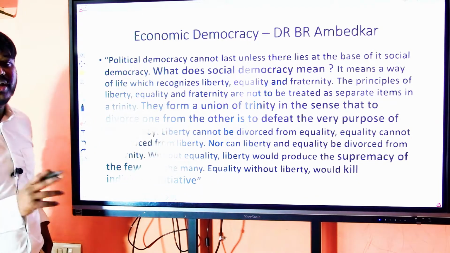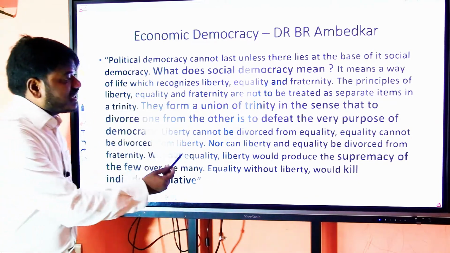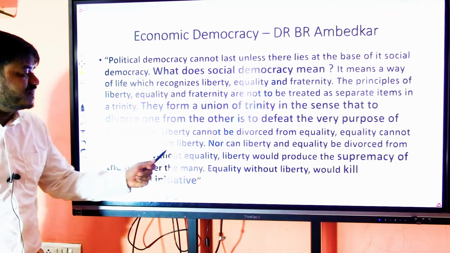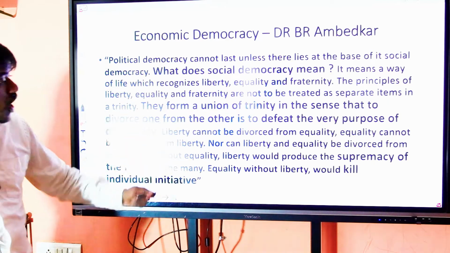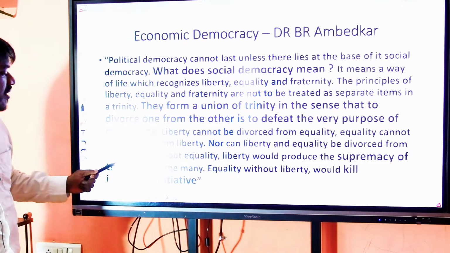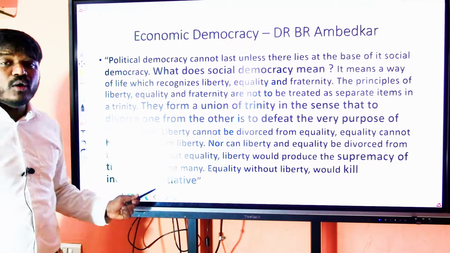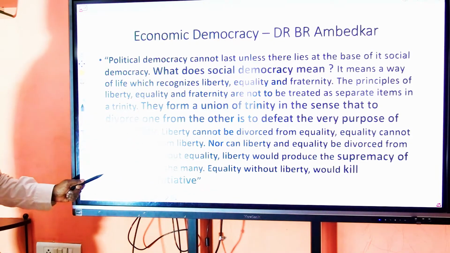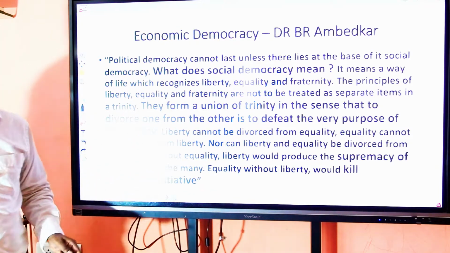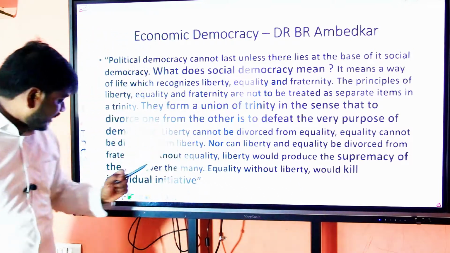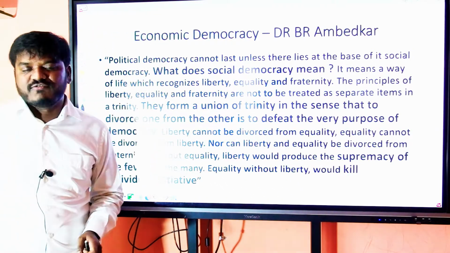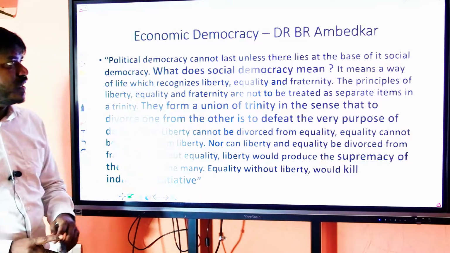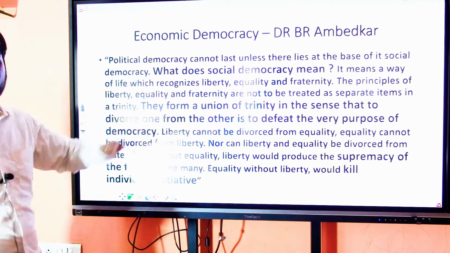Liberty cannot be divorced from equality. Equality cannot be divorced from liberty. Nor can liberty and equality be divorced from fraternity. Without equality, liberty would produce the supremacy of the few over the many. Equality without liberty would kill individual initiative. Two aspects are highlighted by Dr. B.R. Ambedkar when he talks about economic democracy.